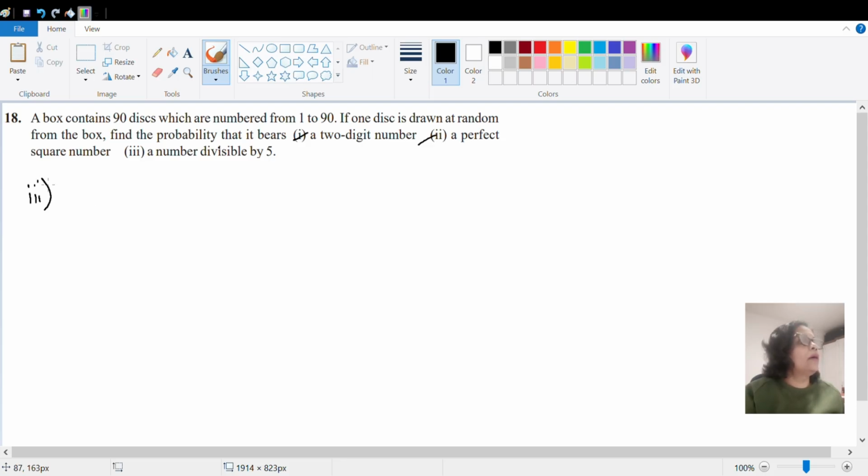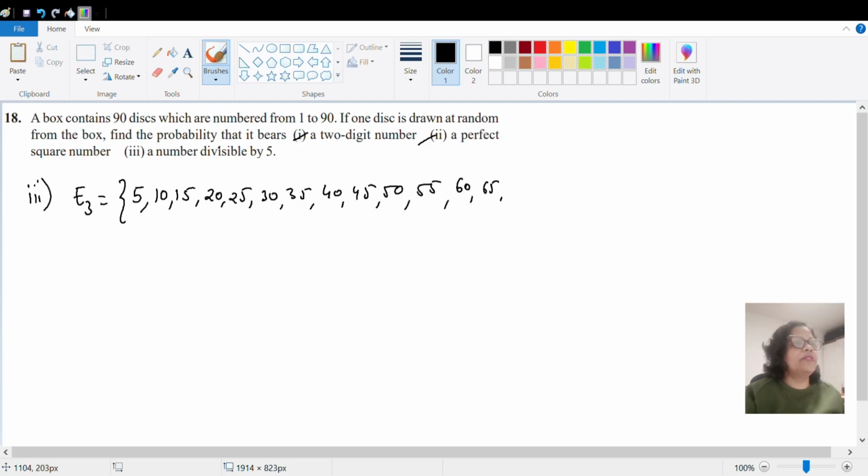It will be given by event E3, and in event E3, the numbers divisible by 5 will start from 5: 5, 10, 15, 20, 25, 30, 35, 40, 45, 50, 55, 60, 65, 70, 75, 80, 85, 90. इसके बाद नहीं होगा, right? So see, in this type of question where there are a number of things and number related questions, you have to write this set, okay, that carries marks.